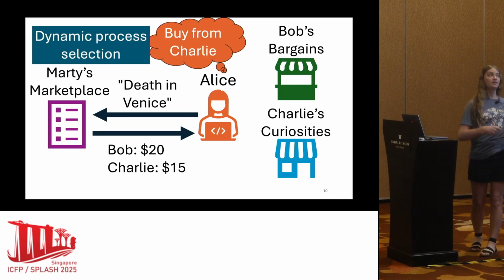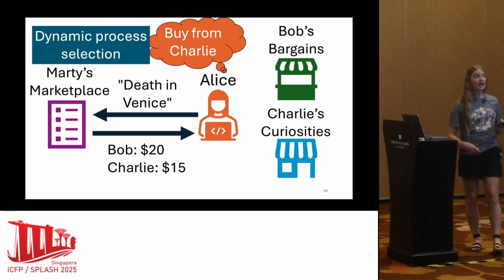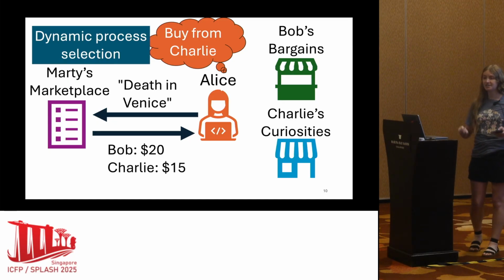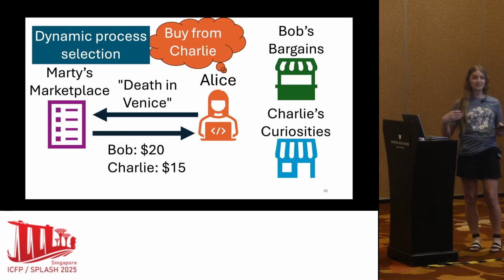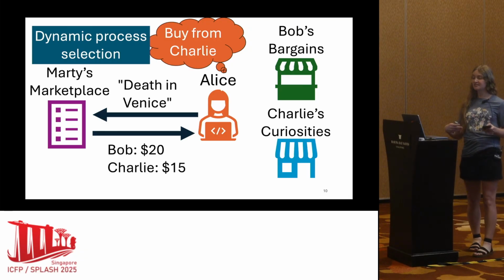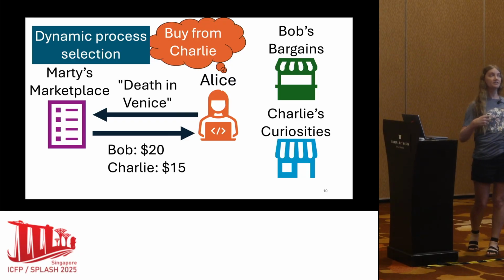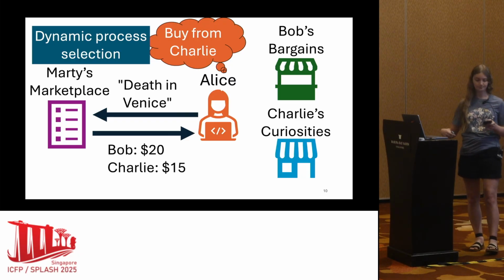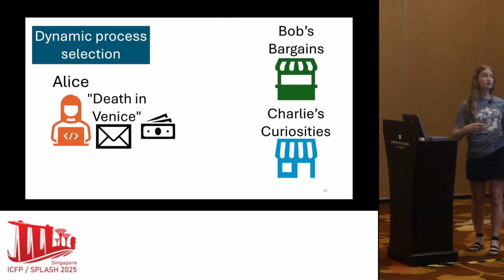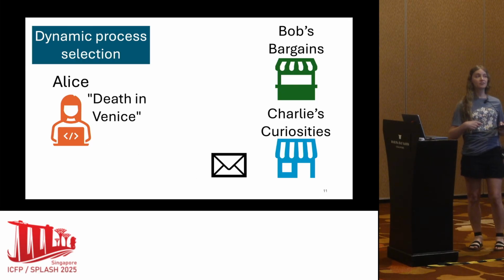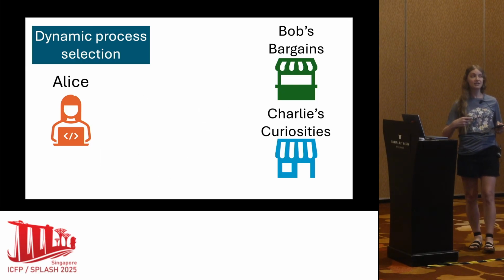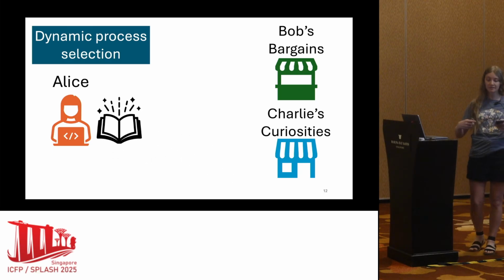So importantly, this procedure was dynamic. Alice only learned this information at runtime. So if there's a different execution environment of this program where the prices might have been different, Alice's decision might differ. And this ability is a key feature of our work. So then lastly, to complete this transaction, Alice sends the name of the book as well as the purchase price to the chosen vendor, Charlie, and Charlie can send back the book, and then everyone is satisfied.